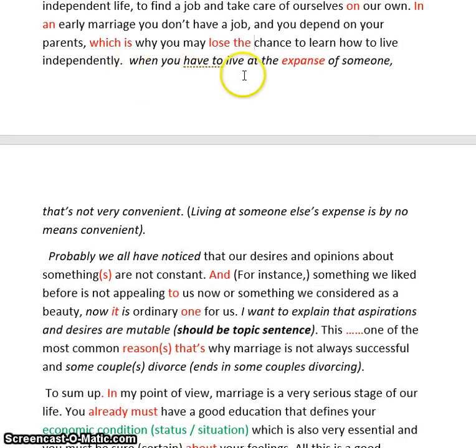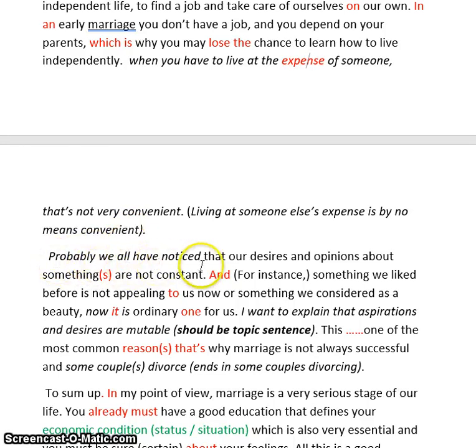When you have to live at the expense with E, when you have to live at the expense of someone, that's not very convenient. Okay, let's make it more formal. Living at someone else's expense is by no means convenient. That means it is not convenient at all. It's a different way of saying is not very convenient. We say is by no means, with the adjective, is by no means convenient.